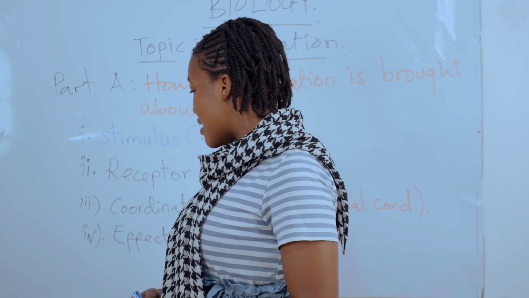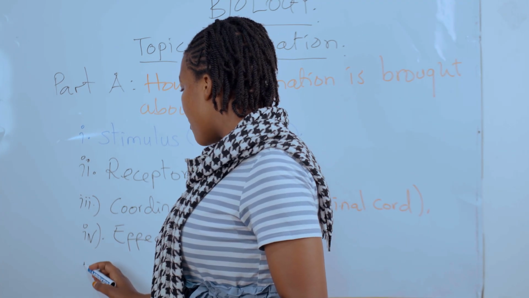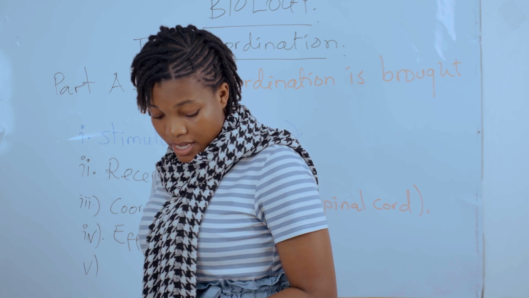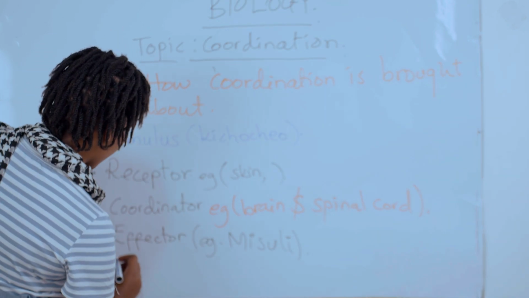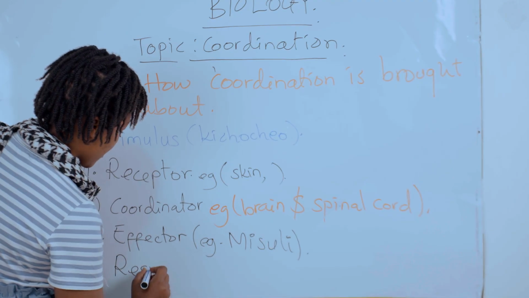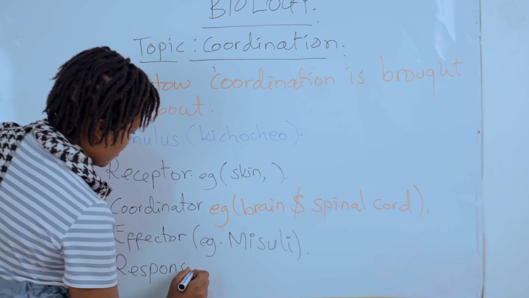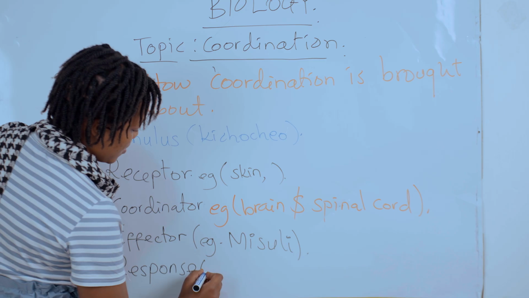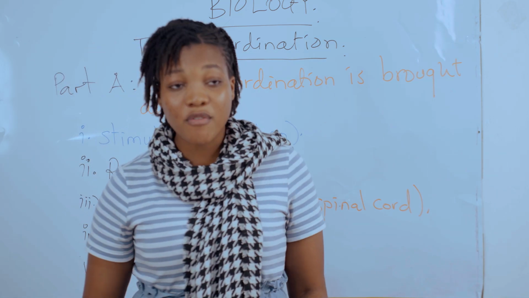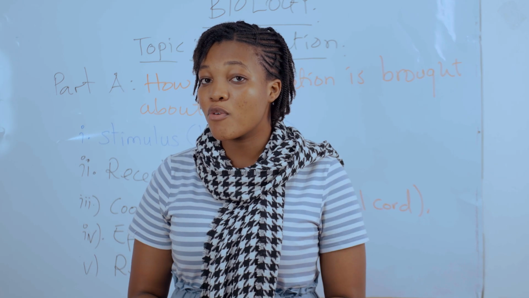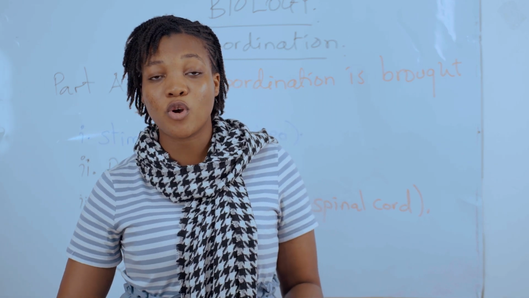And the very last process, it is response. A good example of a response ni kwa mfano ule mfano tuliotumia wa kuchomwa na moto.